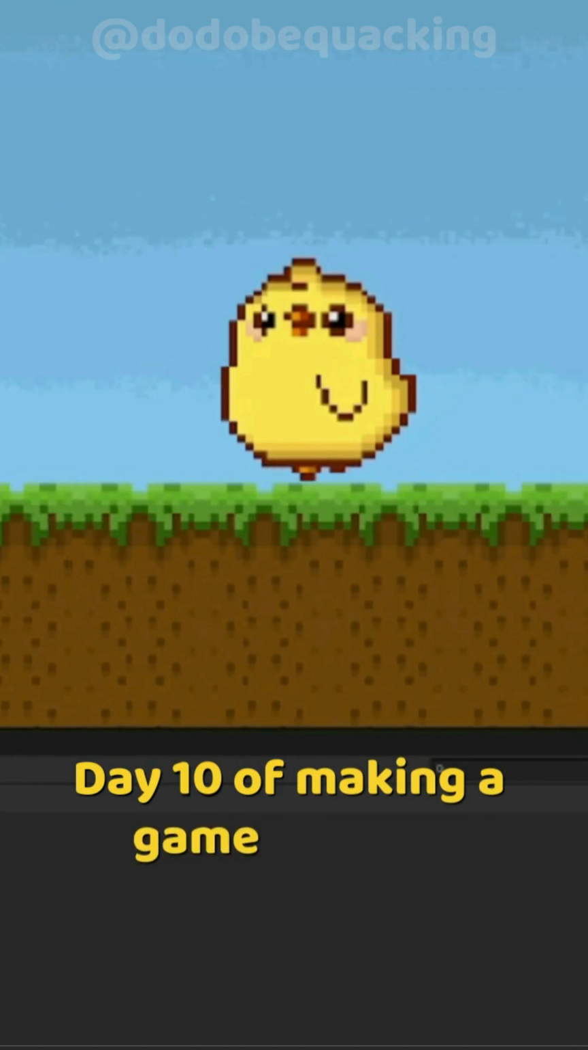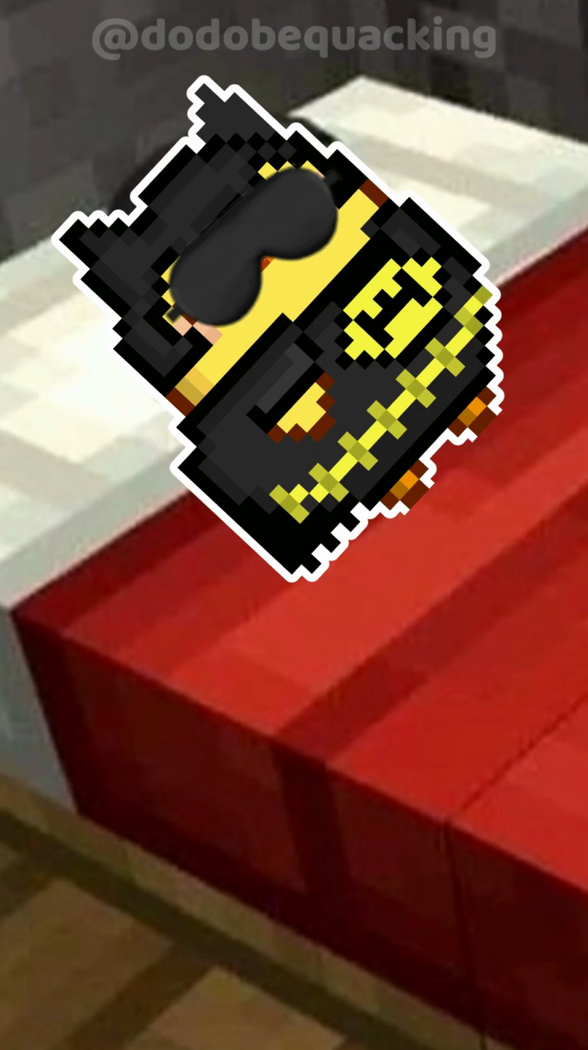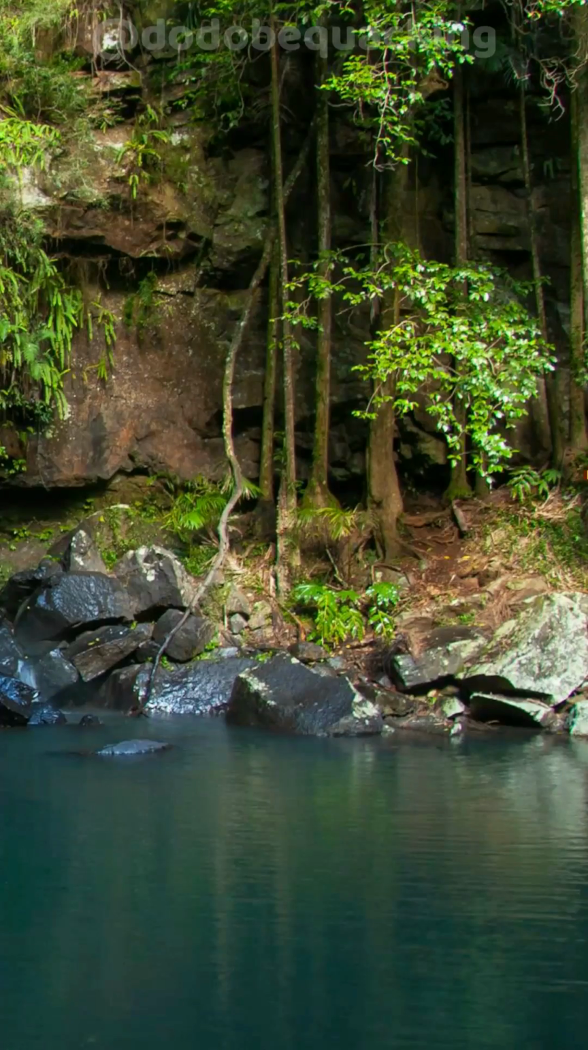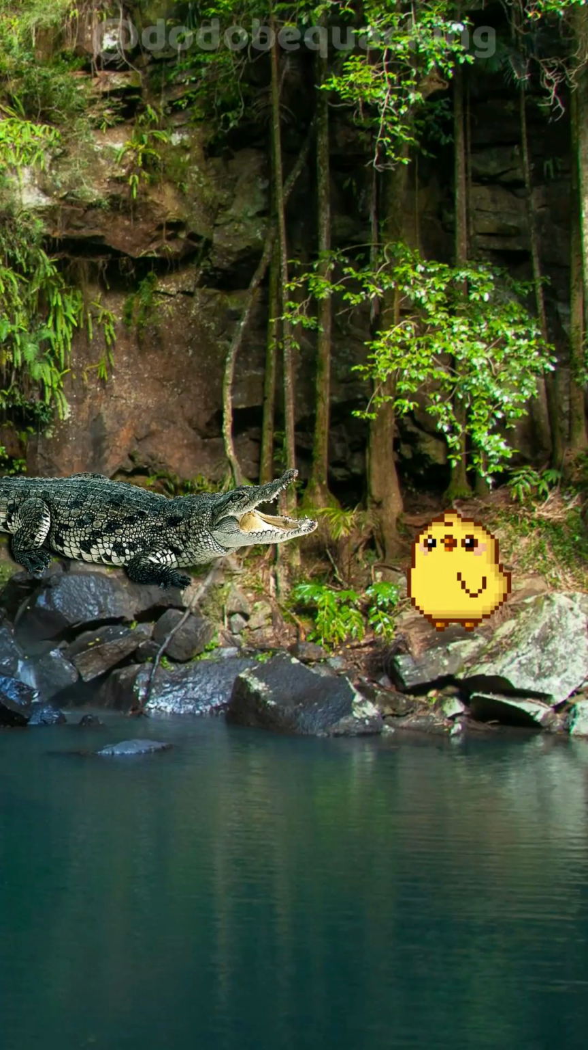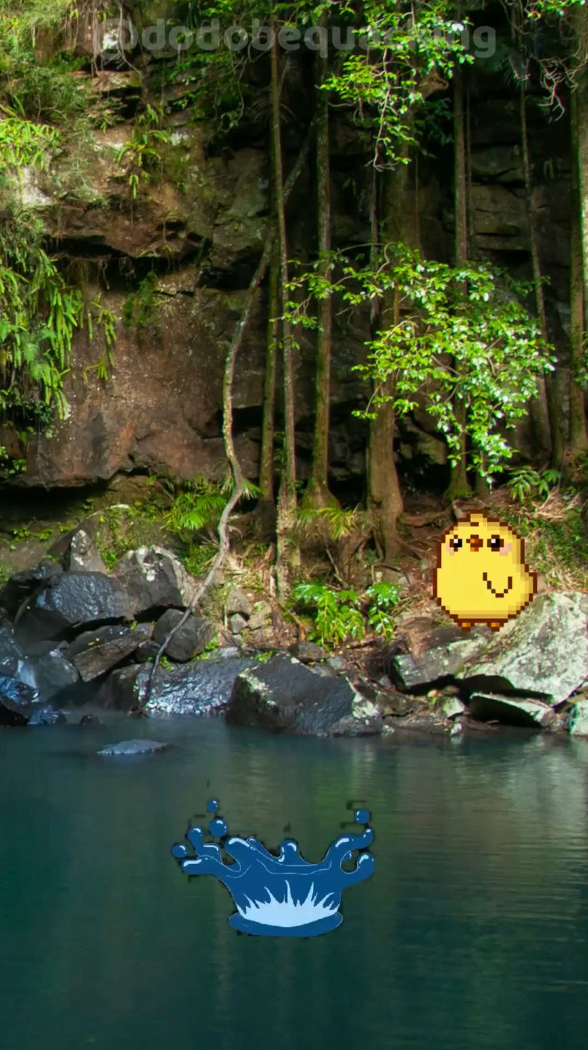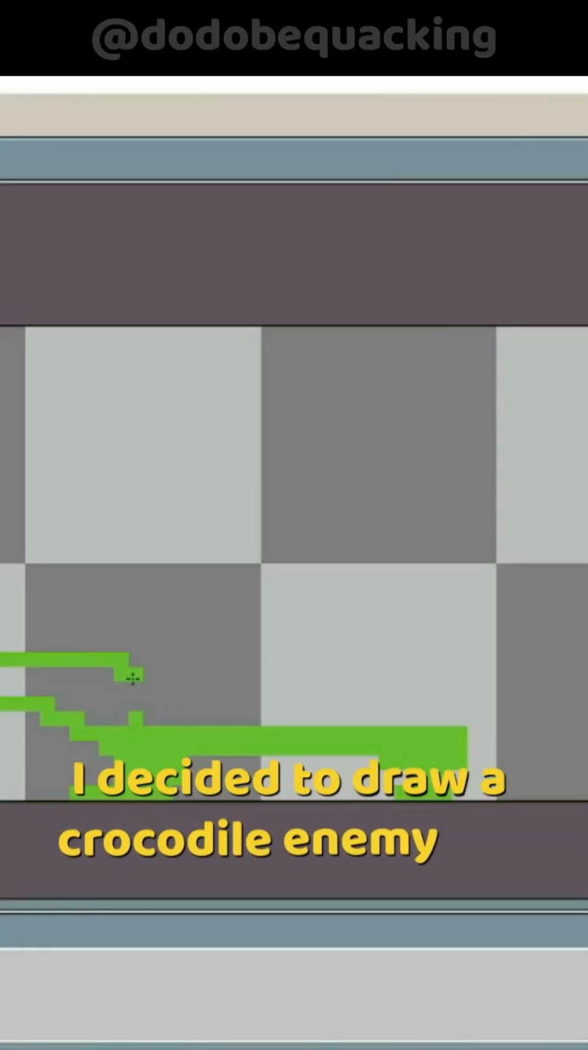Day 10 of making a game with no experience at all. So I had a dream last night that Dodo was stuck in the middle of a jungle, and when he was trying to find his way out, a crocodile just jumped out of the pond and tried to attack Dodo. But Dodo slapped the crocodile back into the pond with his fish, and that's why I decided to draw a crocodile enemy for the game.